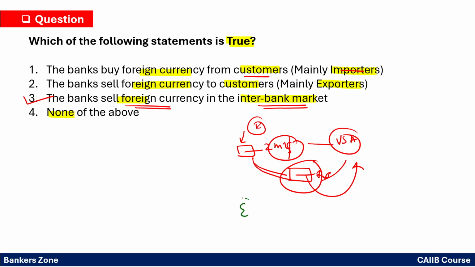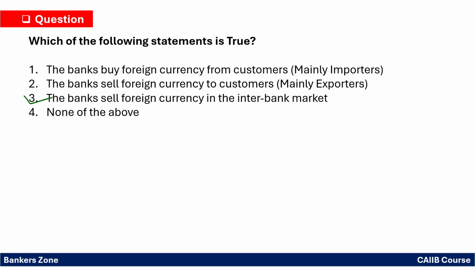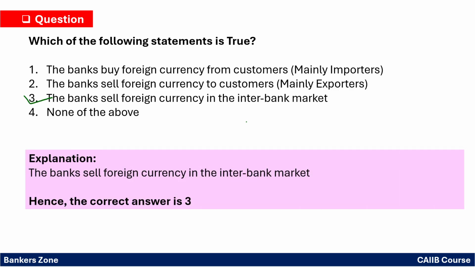However, in the case of an exporter, if the bank has received $2 million, the bank will collect that and sell it into the interbank market. So the bank will not keep the foreign currency with itself. Why? The bank has to go to the interbank market and buy or sell that currency to get a rupee equivalent, so that the bank can meet the needs of the customer, right? So obviously, when buying and selling of currency is happening, the interbank market is always open for the bank, where the bank deals. Okay, so the most accurate answer here is option number 3. So you have to mark option number 3 as the correct answer.